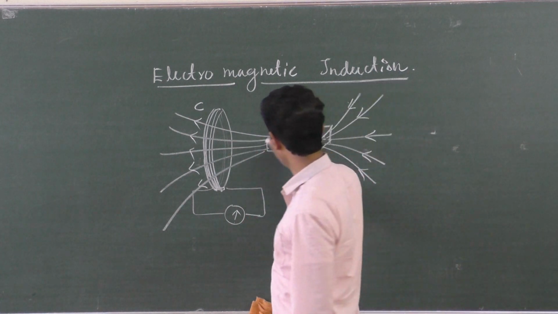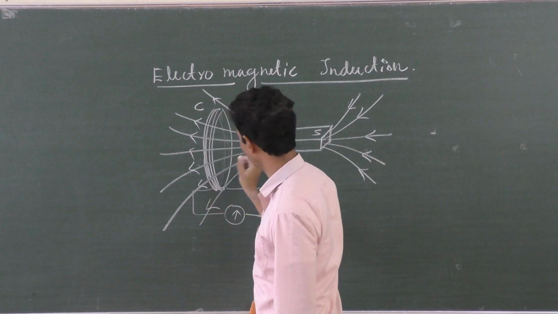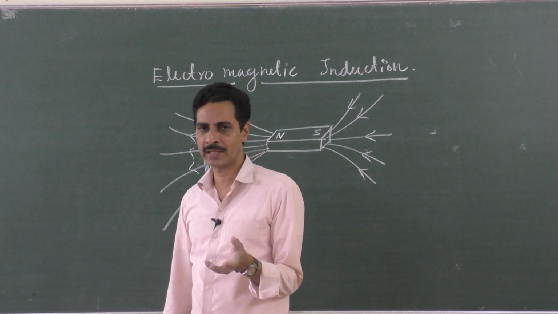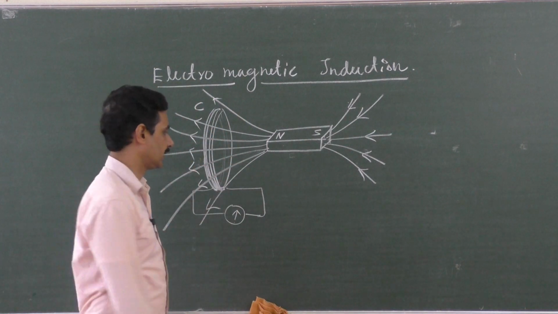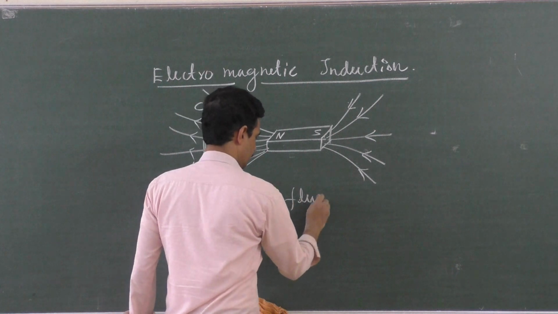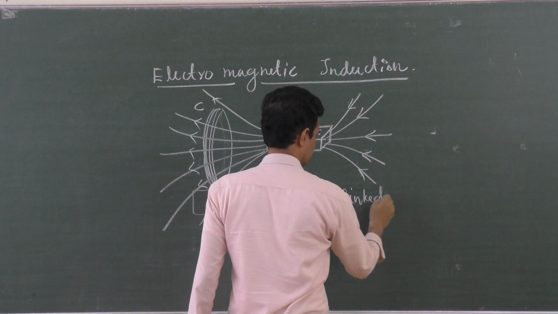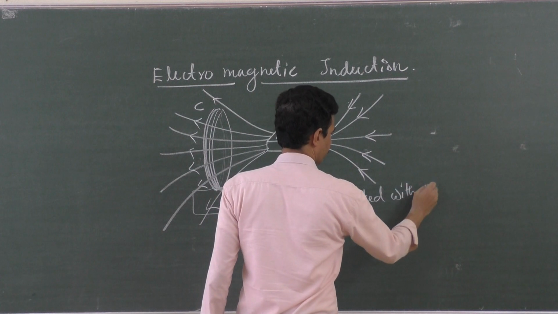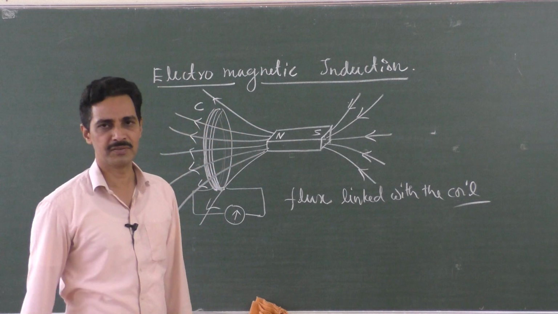Some of the magnetic field lines may be escaping, all may not be passing through the coil, but a fixed amount of magnetic field lines are passing through the coil. So there is a flux linked with the coil.